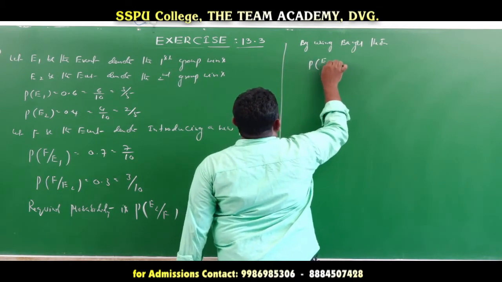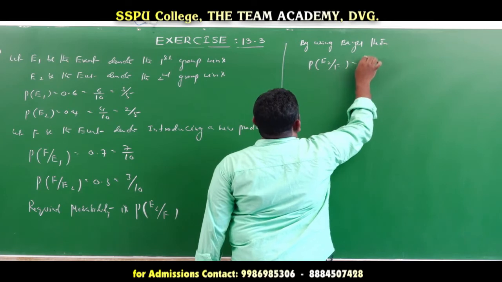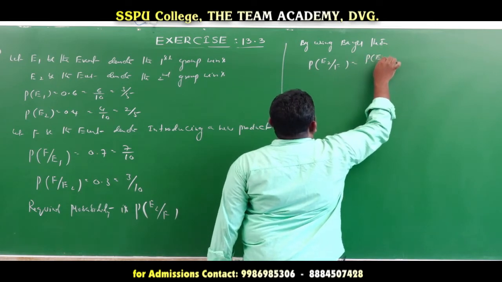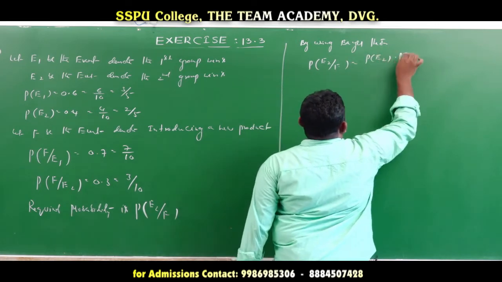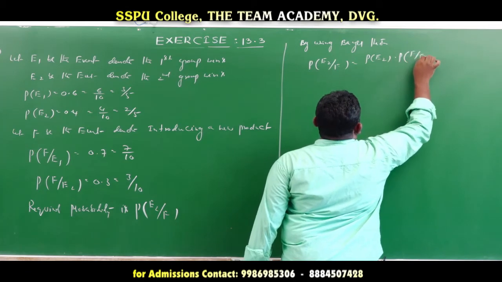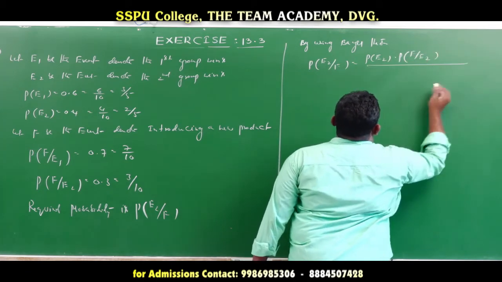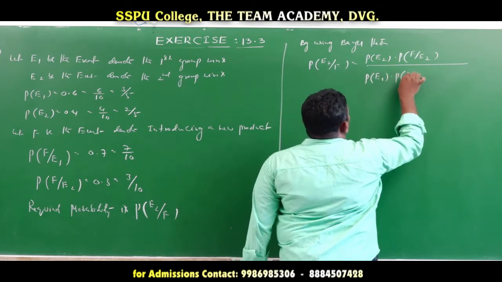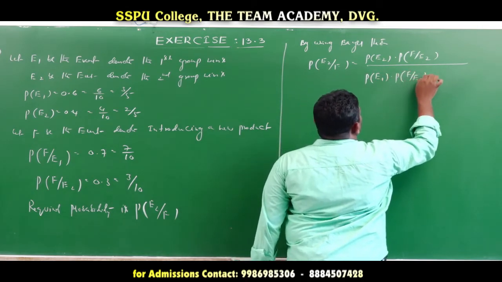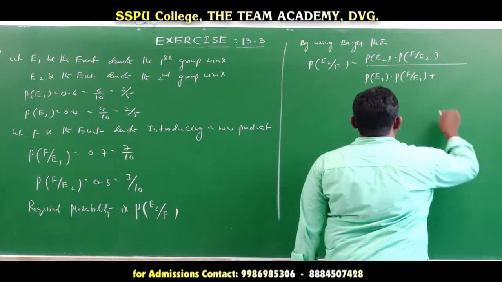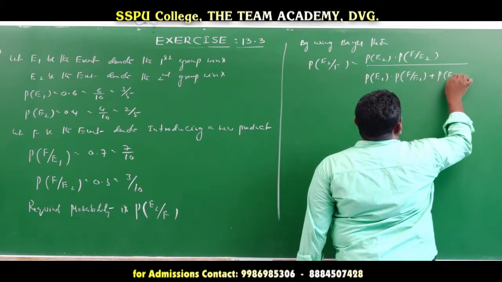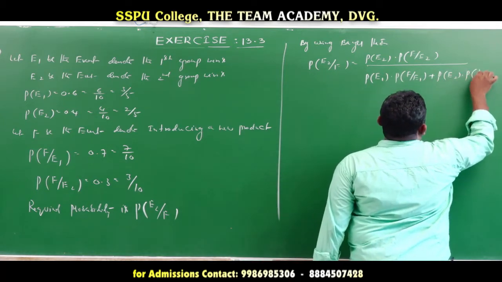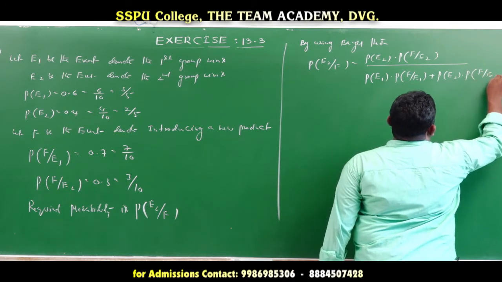Probability of E2 divided by F is equal to probability of E2 into probability of F given E2, divided by probability of E1 into probability of F given E1 plus probability of E2 into probability of F given E2.